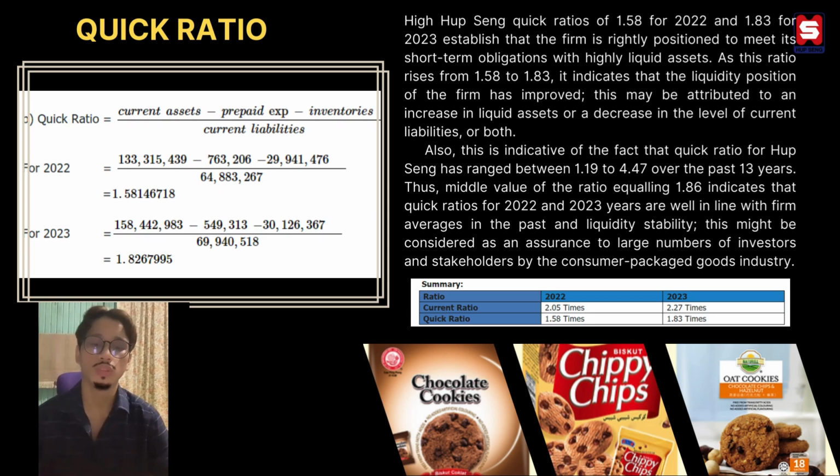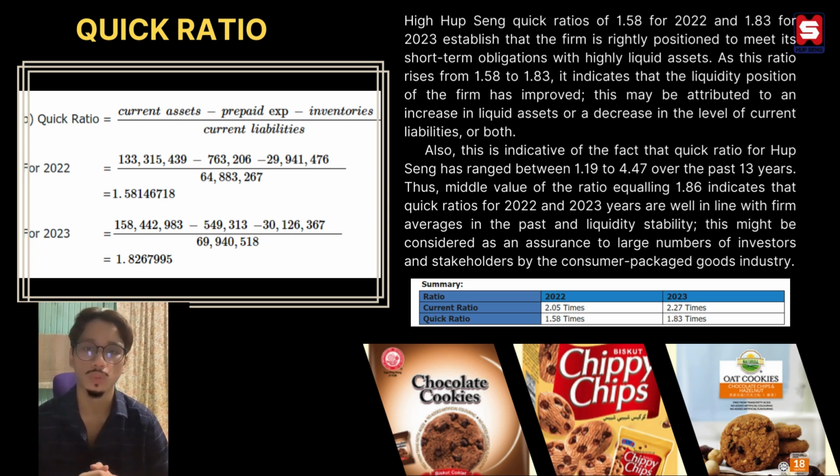Also, this indicates that the quick ratio for Hubseng has ranged between 1.19 and 4.47 over the past 13 years. The median value of the ratio, equaling 1.86, indicates that the quick ratios for 2022 and 2023 are well in line with the firm's average in the past and show liquidity stability. This might be considered an assurance to large numbers of investors and stakeholders in the consumer packaged goods industry.